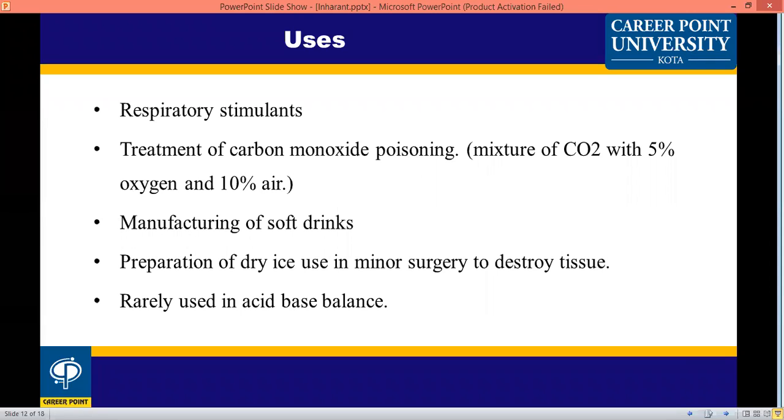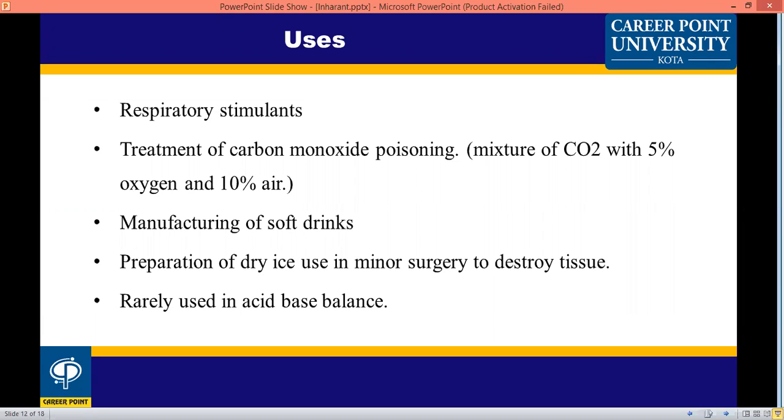It is also used in manufacturing of soft drinks. In cold drinks, carbon dioxide is used in manufacturing and packing. Other soft drinks also contain carbon dioxide. If you open the bottle, the carbon dioxide evaporates.